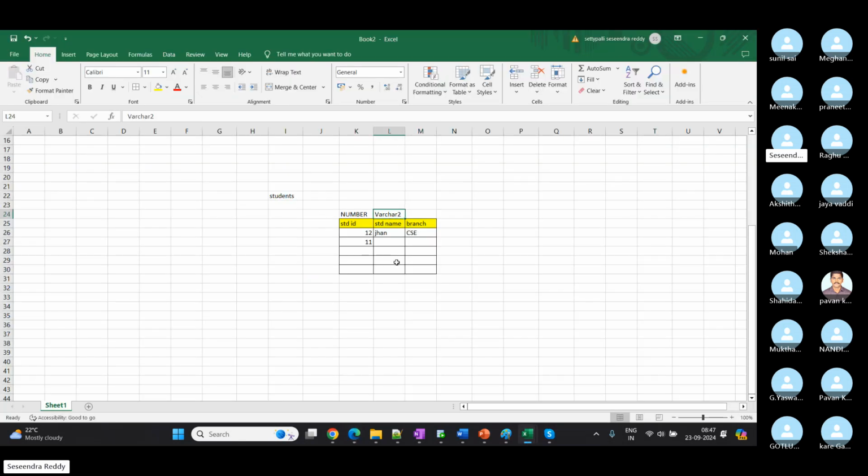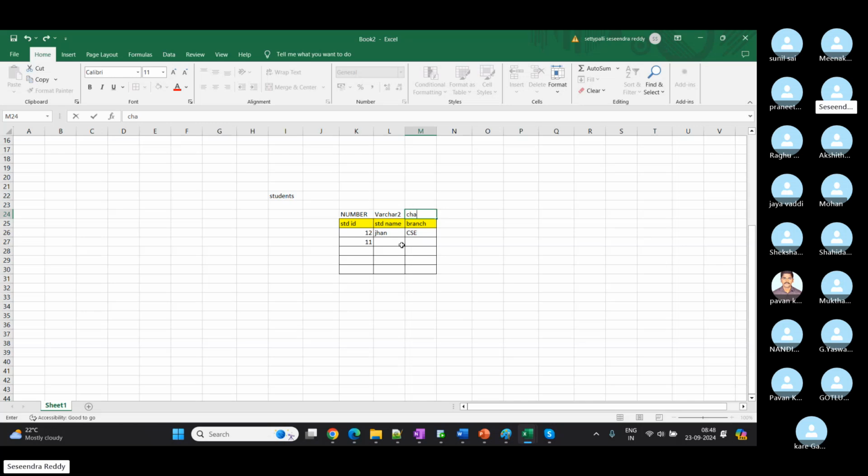For now, I'm going to use varchar2, which is common in real-time scenarios while creating character data type columns. Again, for the next branch column, we'll use varchar. Okay, fine, we'll go with the char only. Anyhow, we are going to use three characters. We'll discuss what is the difference.